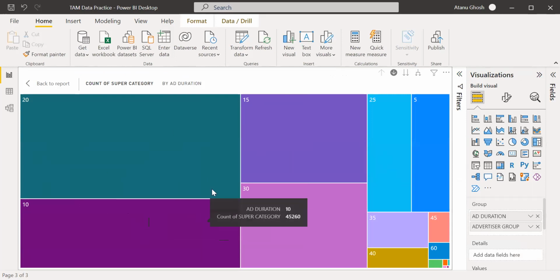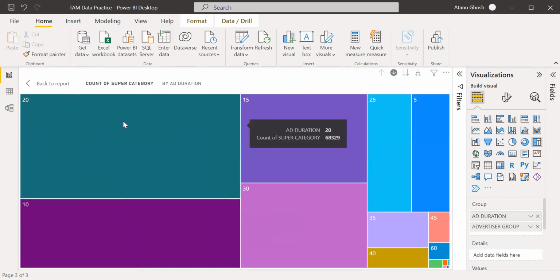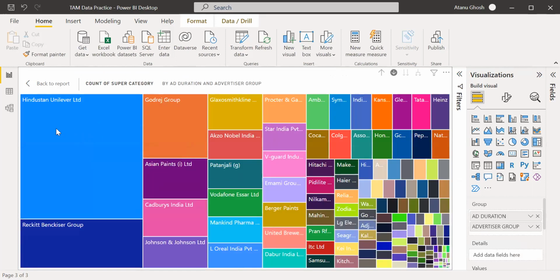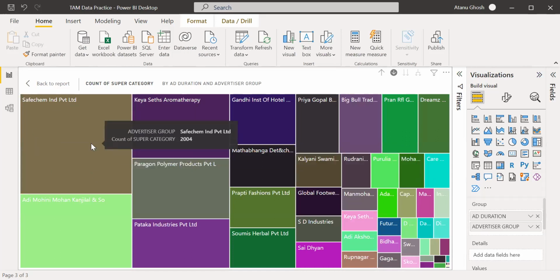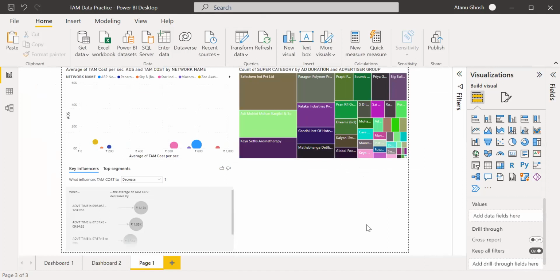So let's leave this thing as of now. So 20 seconds, what we're seeing is that 20 seconds ads are mostly given by Unilever, then Reckitt and Godrej. But if we look at, let's say, something like a 5-second ad, it is Safechem, Adi Moini Mohan, so all the local brands, Kia Seth, Paragon, all the local brands, they are giving shorter duration ads. Understandably. Isn't it? Make sense? Yes. Yeah.